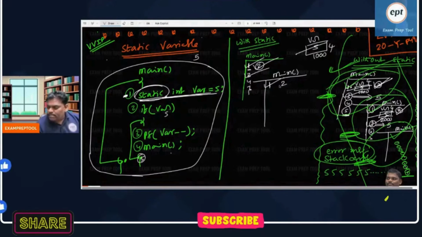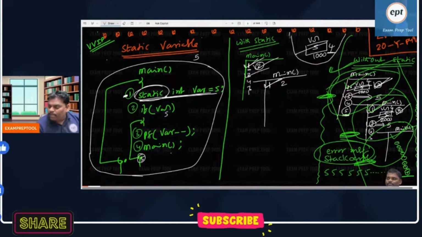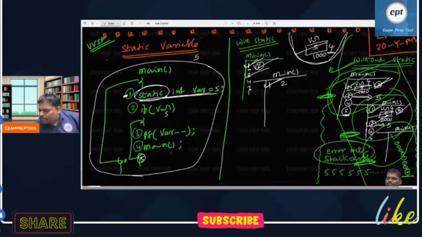See the second line. If where value 4, because memory is not created here. Memory is created at compile time itself. Remember, if you use the static keyword, memory will be allocated only one time. If you don't use the static keyword, memory is allocated again and again. In a recursive program, if the declaration is there and you don't use static, memory will be allocated again and again.